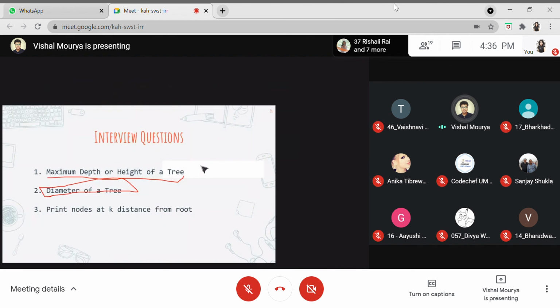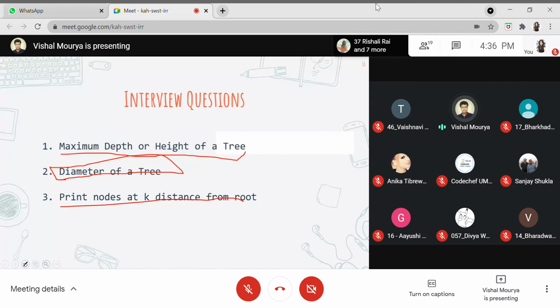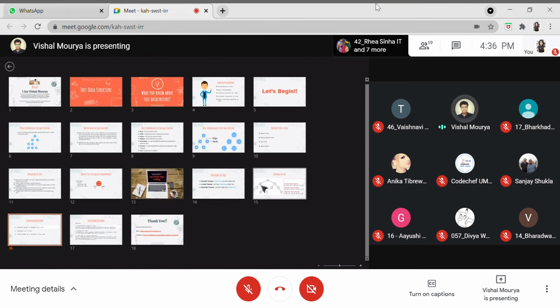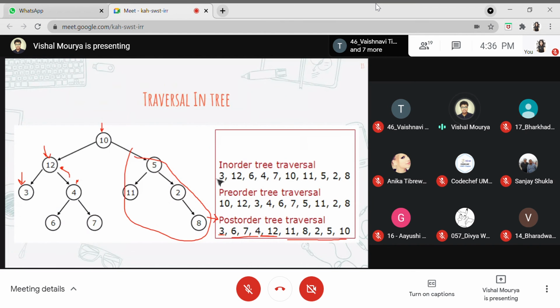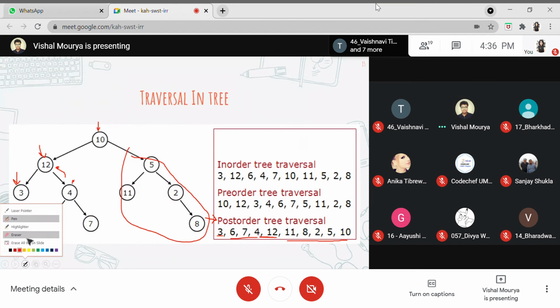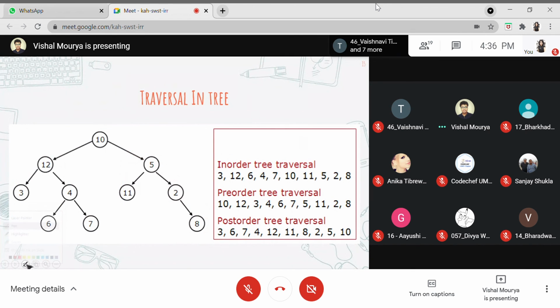So, printing nodes at k distance from root. Just give me 2 minutes, I'll be explaining the logic for it. I'm not actually coding on it. Okay, let me erase this. So let's say this is a given tree to you, and the k value given to you is let's say 2. What it means is printing the nodes which are at a distance of k from this root node.